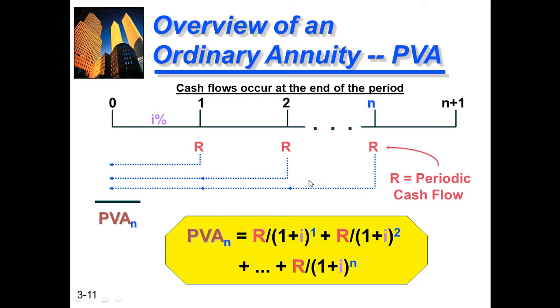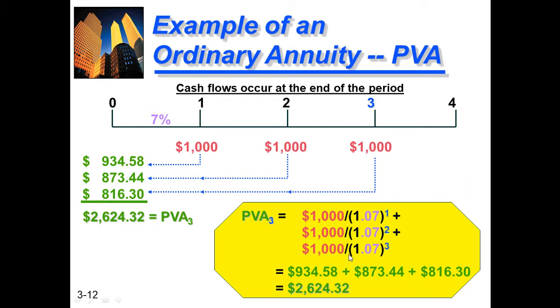It's the opposite of the future value. There in future value we multiplied, in present value we divide. R divided by 1 plus I to the power of 1, plus R divided by 1 plus I to the power of 2, added, up to R divided by 1 plus I to the power of n, and so on. Clear?